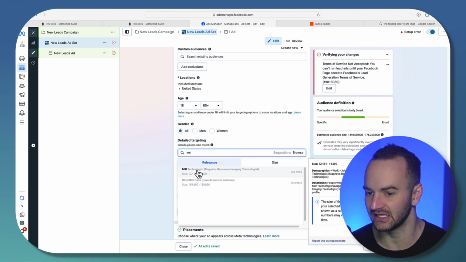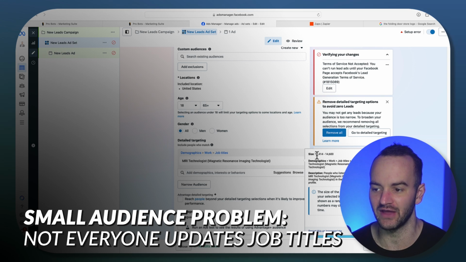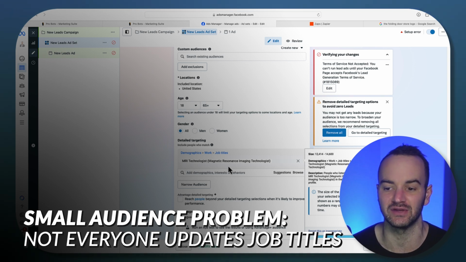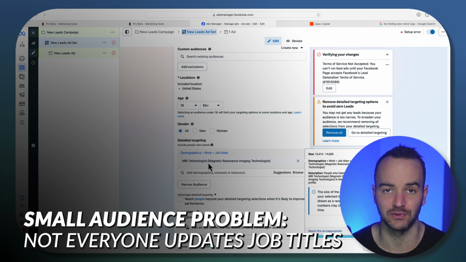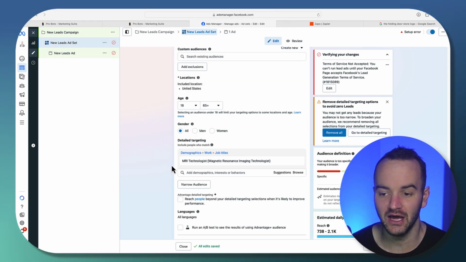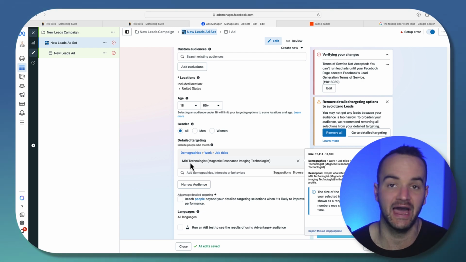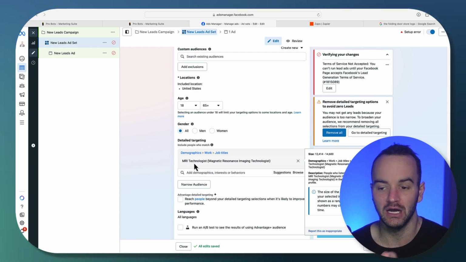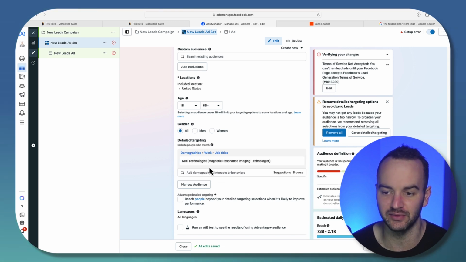Okay, so like right here, MRI technologist. Now, the problem is there's only 12,000 to 14,000 people who have even listed their job as that because not everyone updates their Facebook occupation and not everyone labels it the same thing. They might just be like, I'm an MRI tech, and that doesn't have a targetable job title within the detailed targeting here. So I wouldn't even be able to do it.